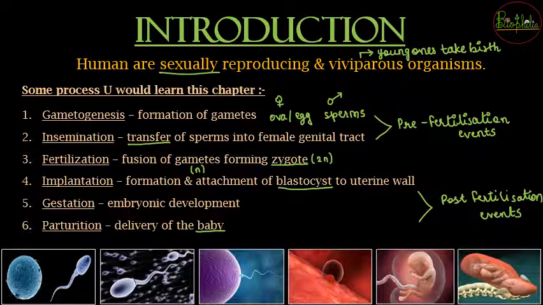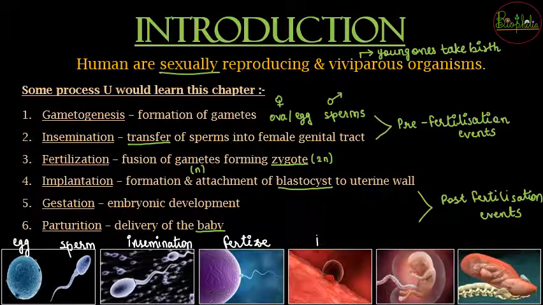First of all, there will be gametogenesis. So there will be egg formation and sperm formation, then the gametes are formed. Now insemination will occur. Insemination means the gametes are released into the female tract. After reaching the female tract, fertilization will happen. After fertilization, what will happen?